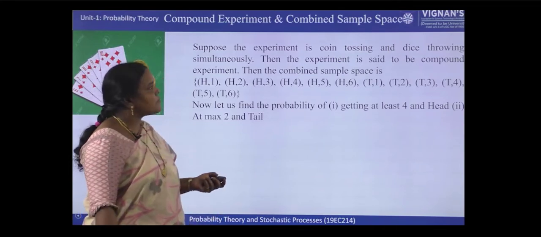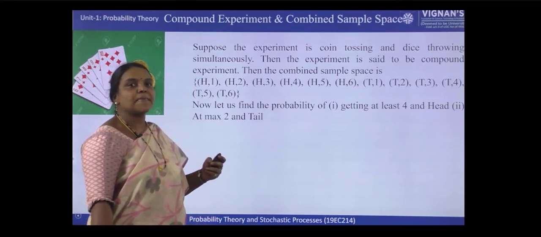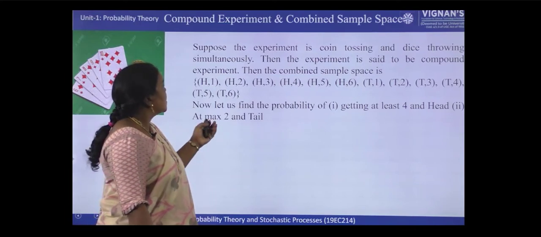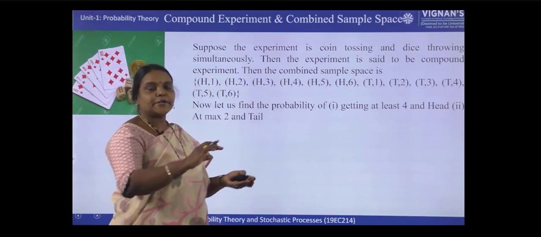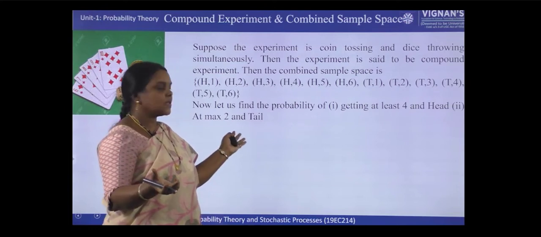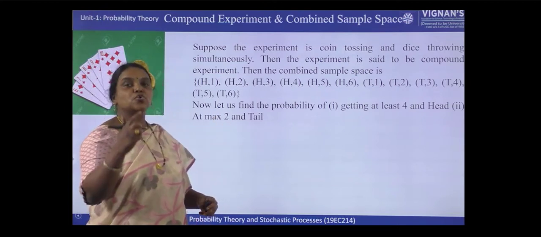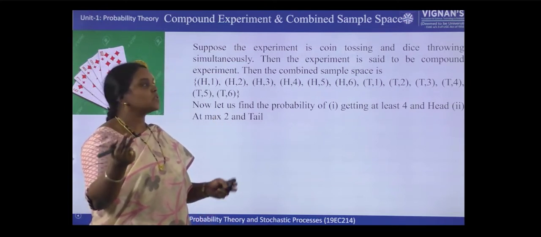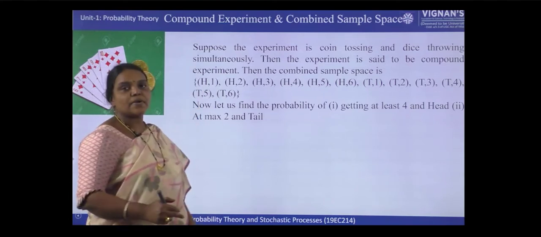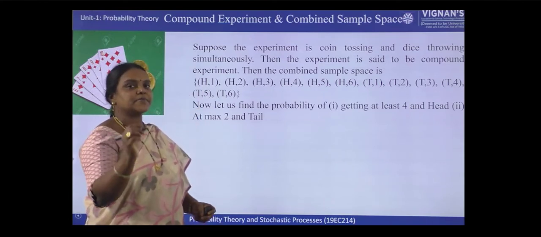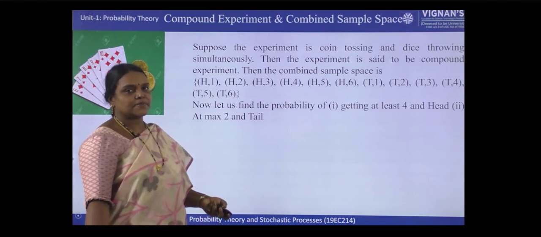Okay, now what is compound experiment and what is combined sample space? Suppose the experiment is coin tossing and dice throwing. In the previous problems, 2 dice were thrown simultaneously. So that comes under compound experiment and that sample space is called combined sample space.